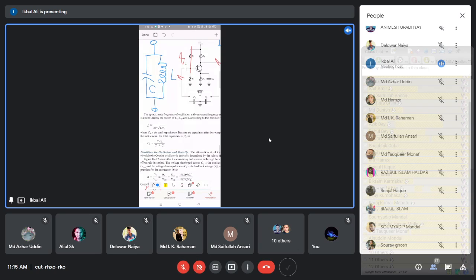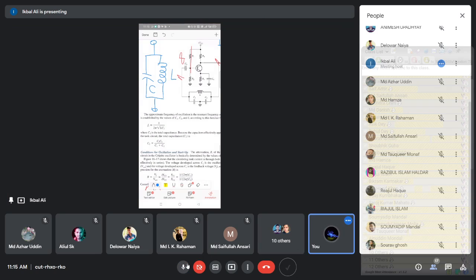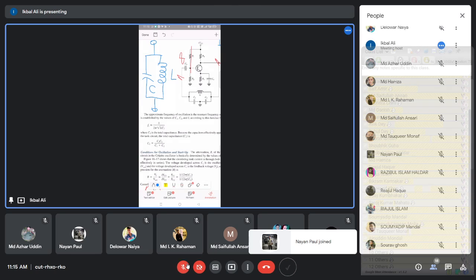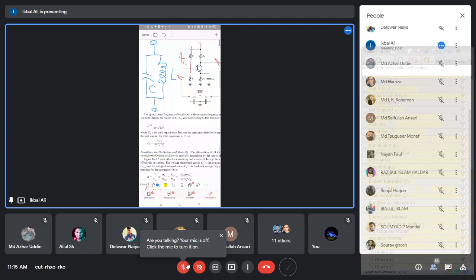Have you learned this in electrical circuit theory class, the AC analysis of series capacitor and inductor, or parallel capacitor and inductor circuits?